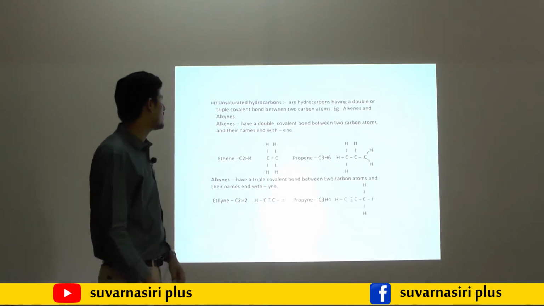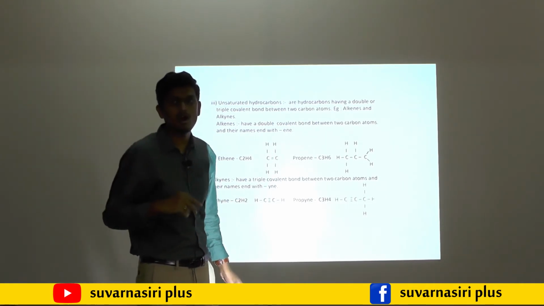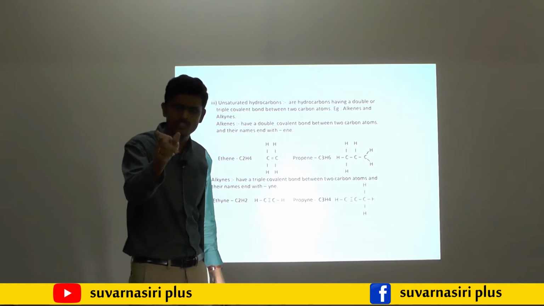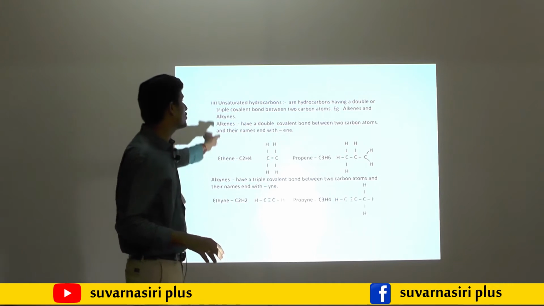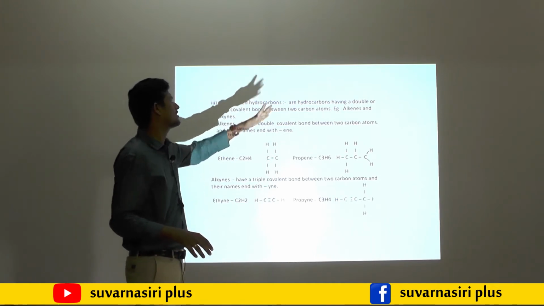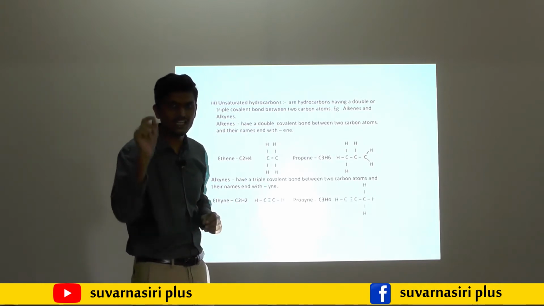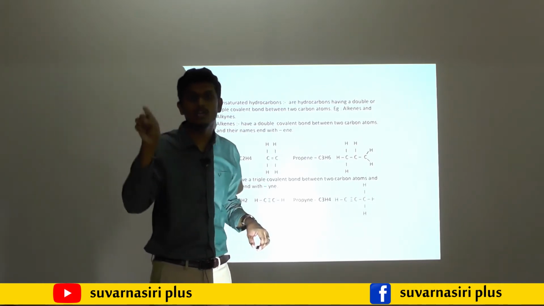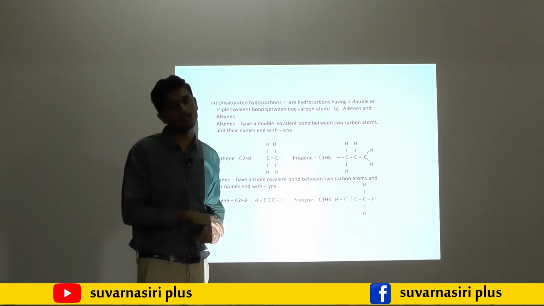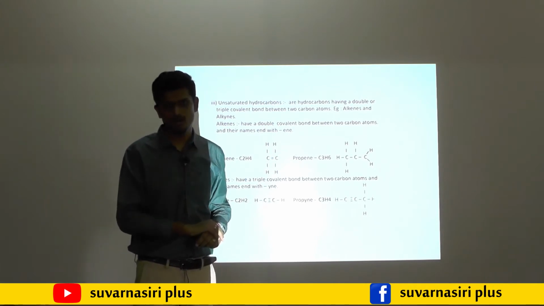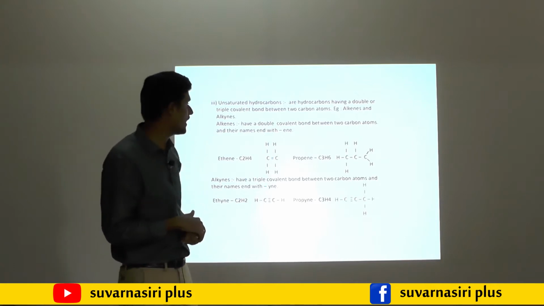As I earlier told, an unsaturated hydrocarbon may contain a double bond or triple bond. If a double bond is present, unsaturated. If a triple bond is present, then it is also unsaturated. So a hydrocarbon having a double or triple bond is called an unsaturated hydrocarbon. Ane represents a single bond between carbon and carbon, ene represents a double bond between carbon and carbon, yne represents a triple bond between carbon and carbon.